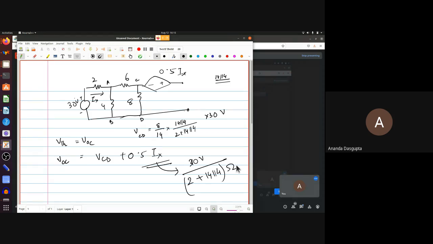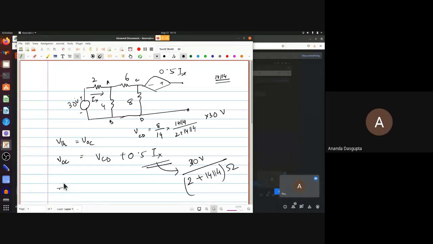Okay? So this is important. You need to calculate that VOC, right? And what about ISC? How do you calculate that? By the way, how do you calculate R Thevenin? VOC by ISC. Yeah, right.